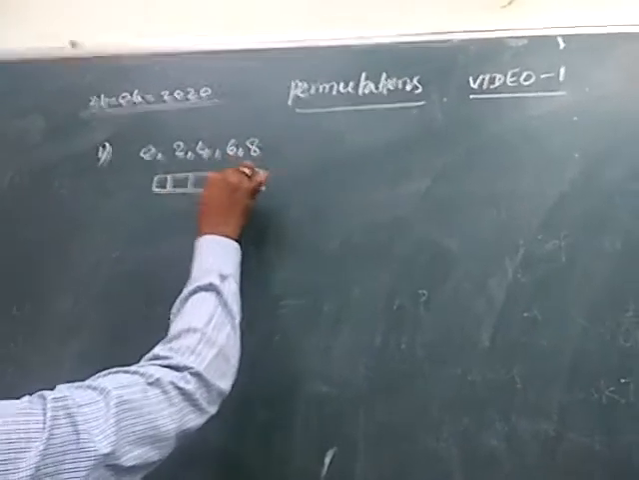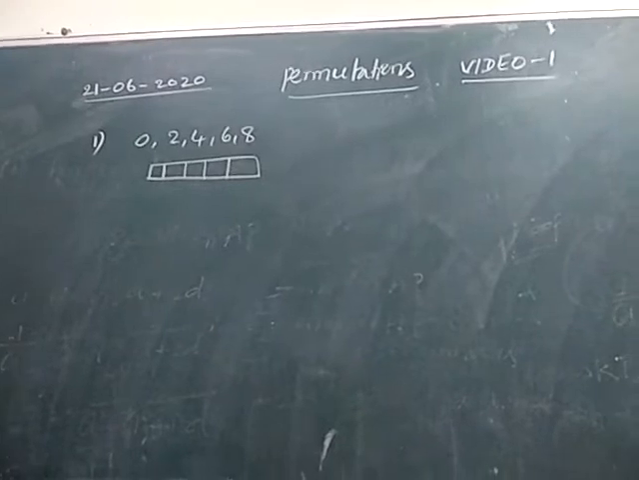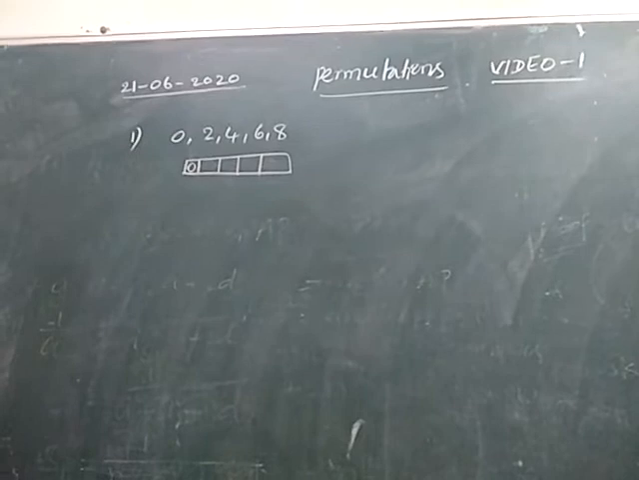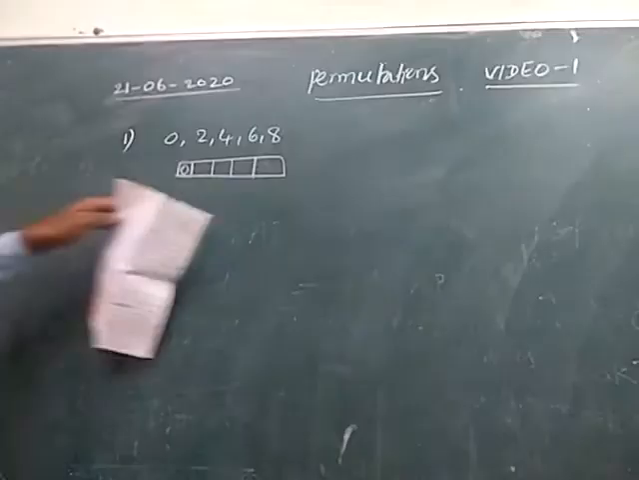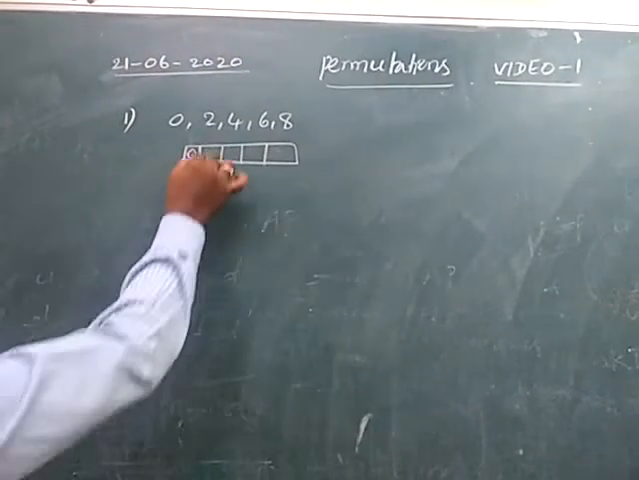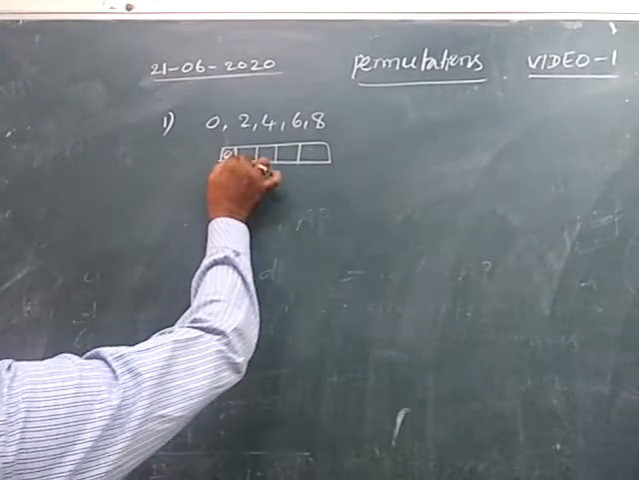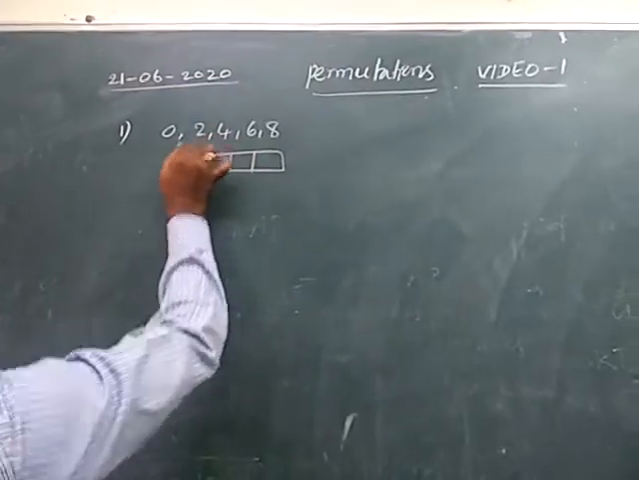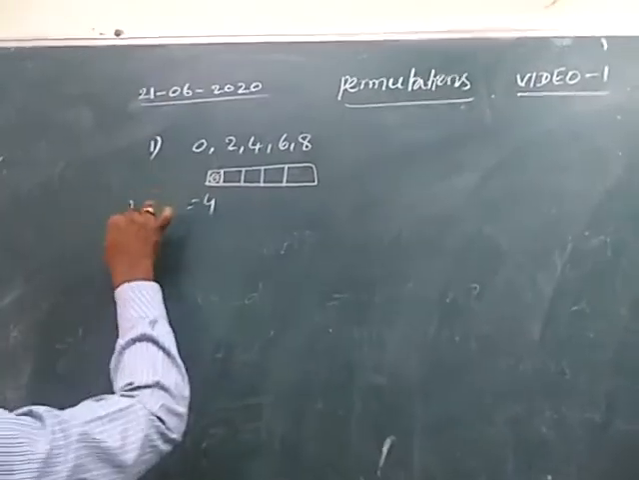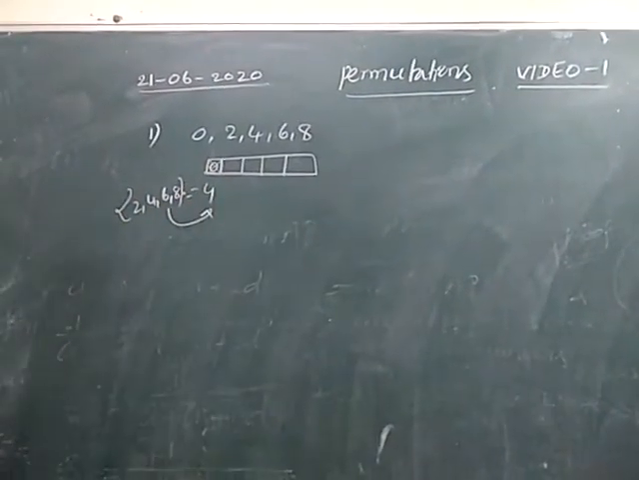1, 2, 3, 4, 5 boxes. So here we require a 5-digit number. In the given digits we have 0. If you write 0 in the extreme left, then for the extreme left digit of a number, 0 has no value. So 0 is not satisfied in this place. That means this can be filled with any one of 2, 4, 6, 8 in 4 ways.